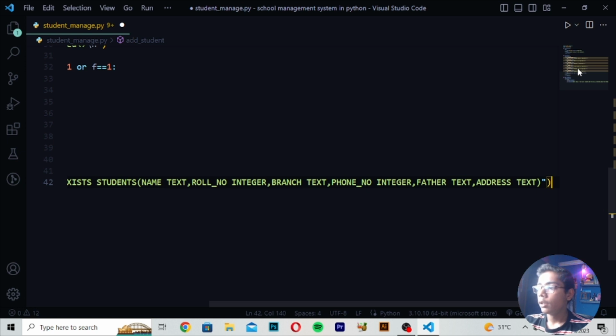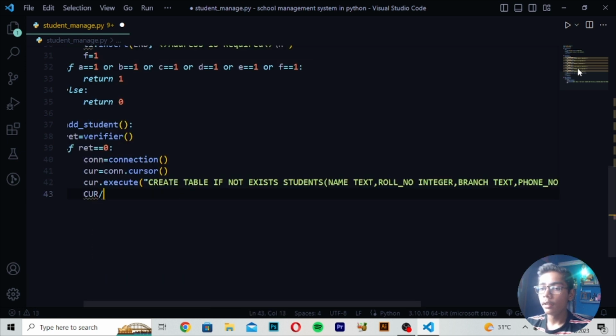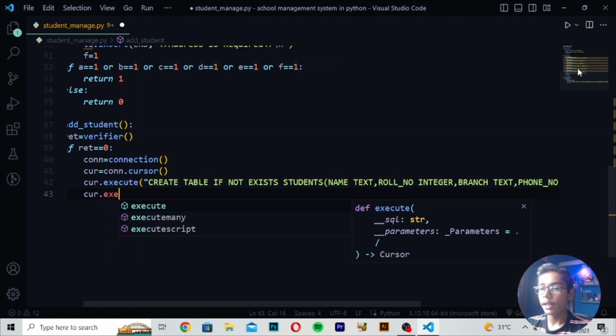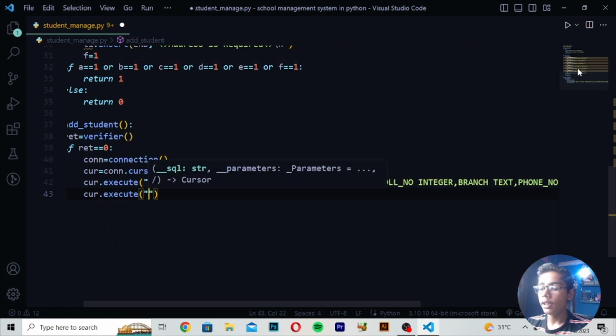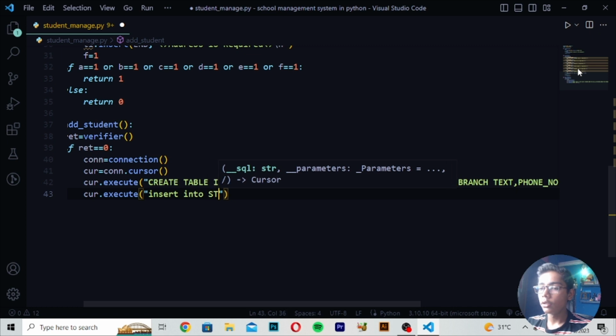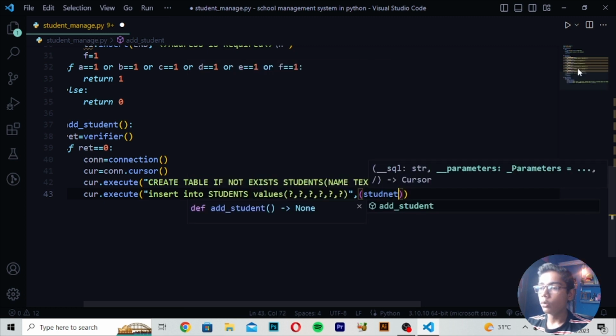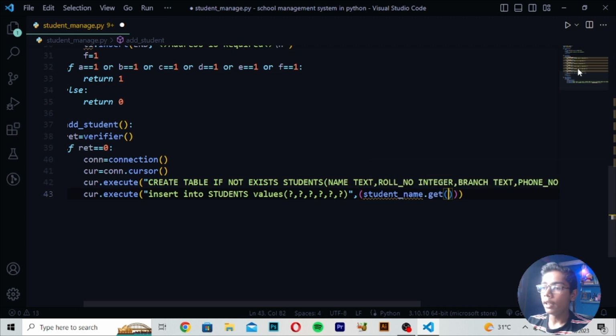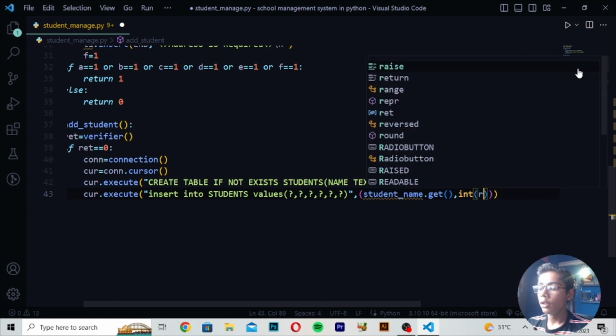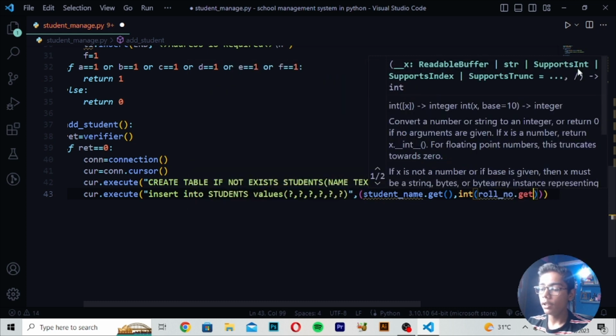So I will now define the cursor execute here again, but in small letters I will write cursor execute. Then I will write the value of insert into students values. In values I will write this, and then you have to write this value. When you have written this, write a comma, student, and in student I will write the value of name dot get. Then comma, then write int, meaning integer value, roll number dot get value, then make this bracket here.